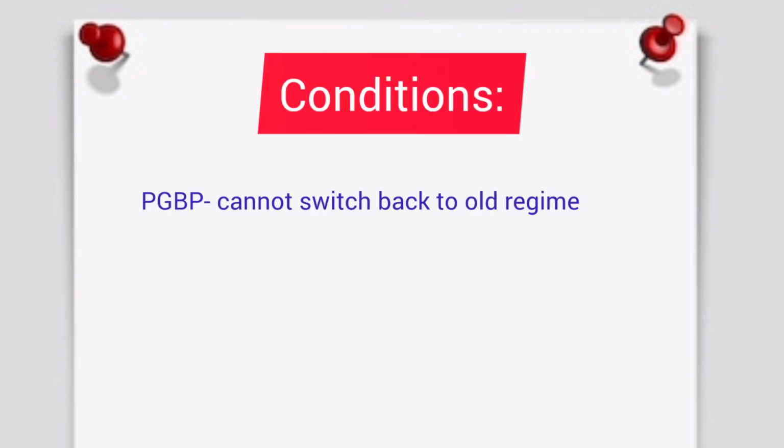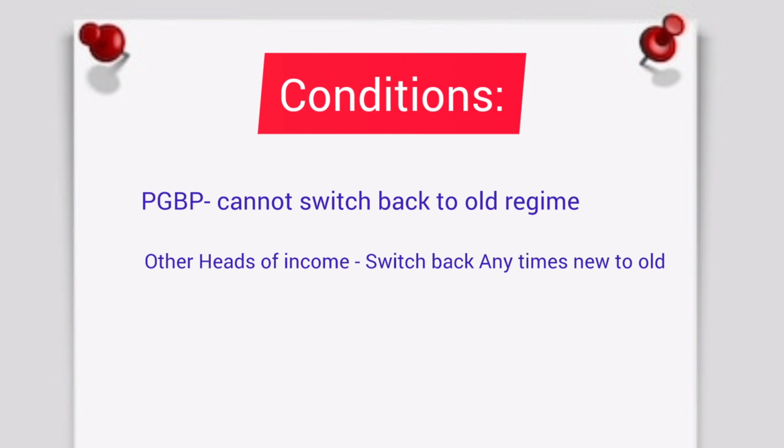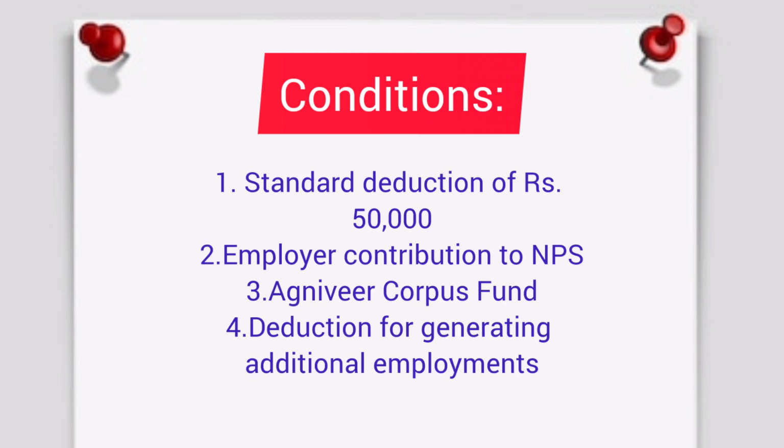There are certain conditions for those who opt for the new tax regime. For those whose income falls under the business and professional income head, if they once opt for the new tax regime, they cannot switch back to the old regime in the future. However, people with other heads of income such as salary, capital gains, other sources and house property can switch back to the old regime.